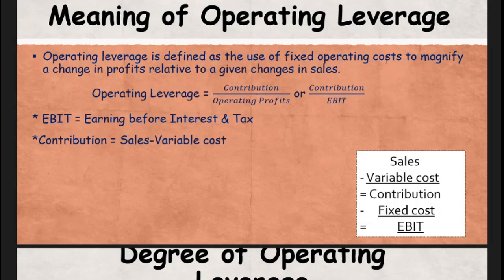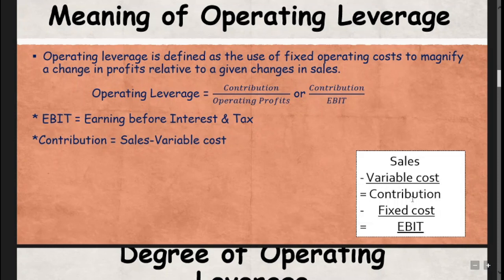So the operating leverage formula is given there. It is contribution divided by operating profit. That means operating profit is the EBIT, earnings before interest and tax. So operating leverage is equal to contribution divided by EBIT. And we need to calculate this contribution. Contribution is equal to sales minus variable cost. See this box, it's an important problem area. If we have sales and variable cost, then it's very easy to calculate contribution. Sales minus variable cost is equal to contribution.